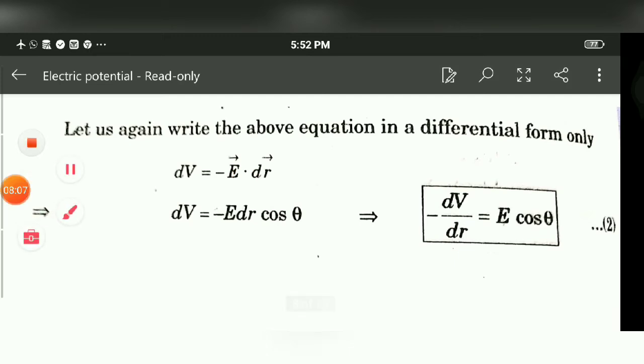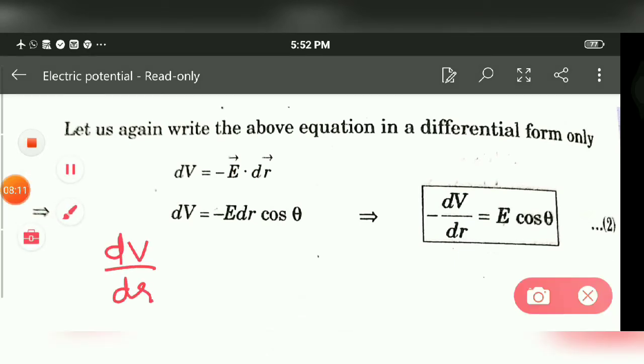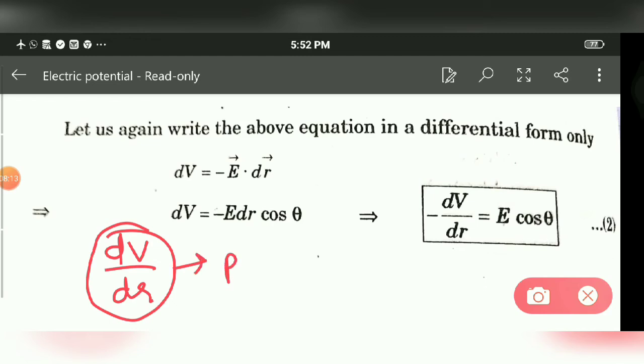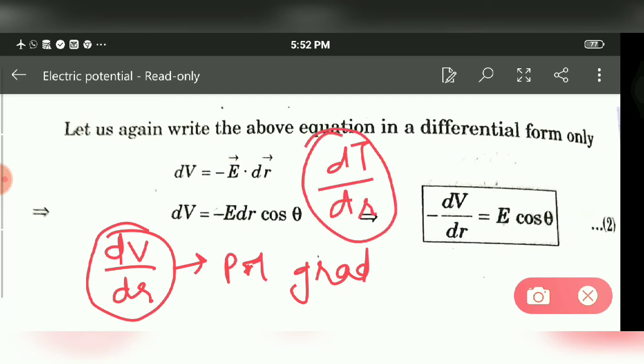So potential is varying with the distance r, so it's called potential gradient. Similarly, if temperature is varying with the distance r, it's called temperature gradient. So a quantity which changes with the distance is called a gradient.